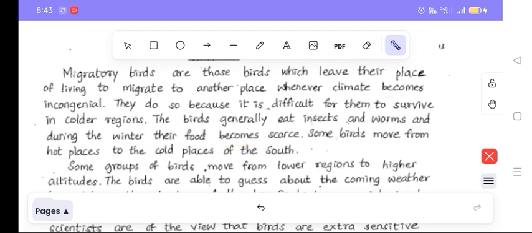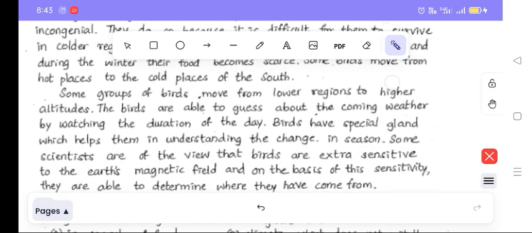They do so because it is difficult for them to survive in colder regions. The birds generally eat insects and worms, and during the winter their food becomes scarce. See what happens during the winter? Their food becomes scarce. Some birds move from hot places to cold places of the south. See, some birds move from hot places. When it becomes very hot, they will go in search of cold places. When the food becomes scarce, they will go in search of food. Like that, a migration will happen. Now let me read out the second paragraph.